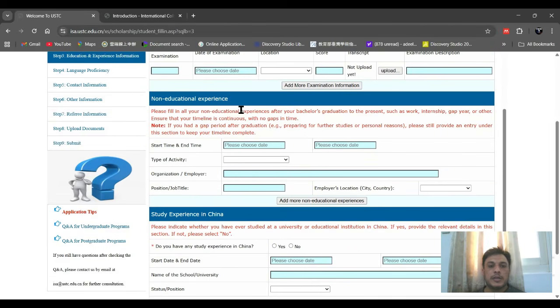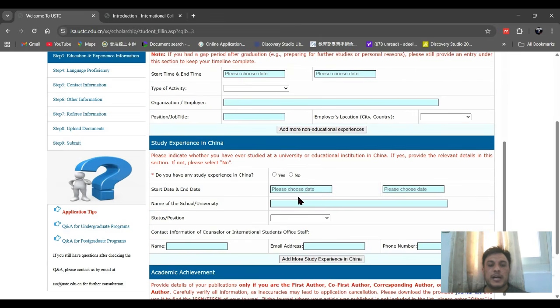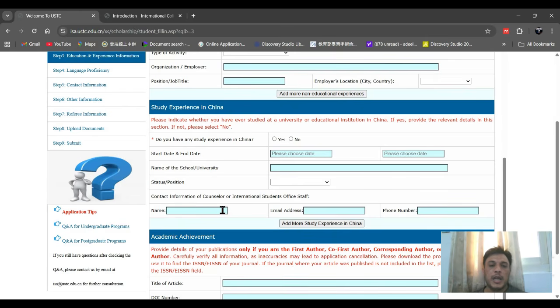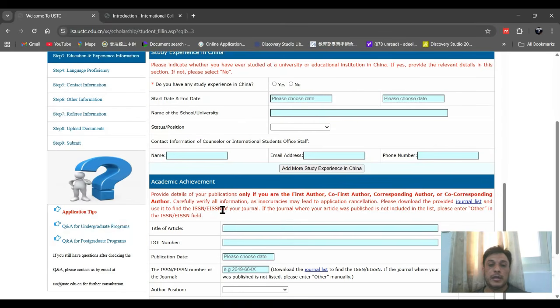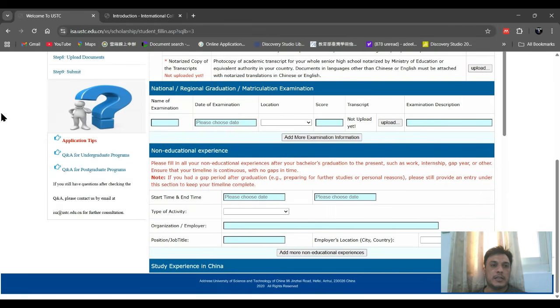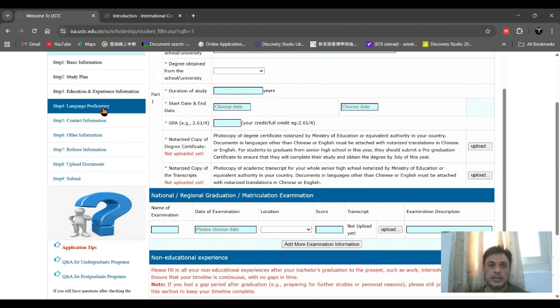And after that, the non-educational experience and study experience in China, you can skip these parts, because you are going to apply for undergraduate and you don't have any kind of other experience and academic achievement at a school level. So better to leave these three parts as they are, and just save it and move toward the language proficiency.